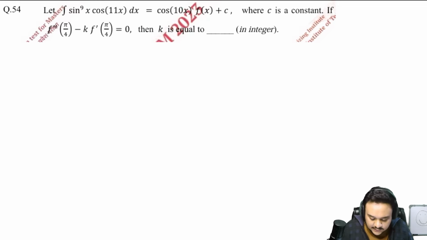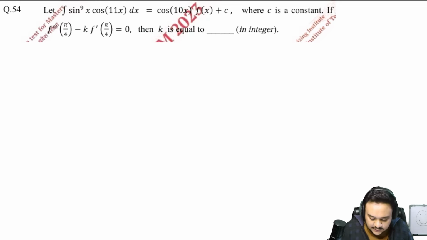Okay, so the best way to go about it is to use a property that will solve this really quickly, which is that cos 11x can be written as cos of 10x plus x, and the formula of that is cos 10x cos x minus sine 10x sin x.